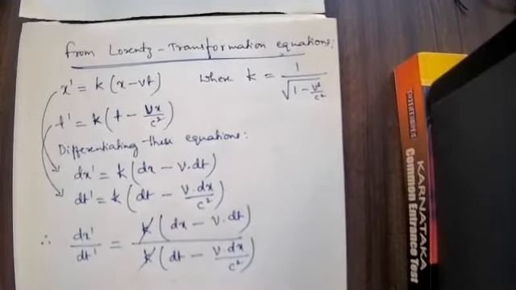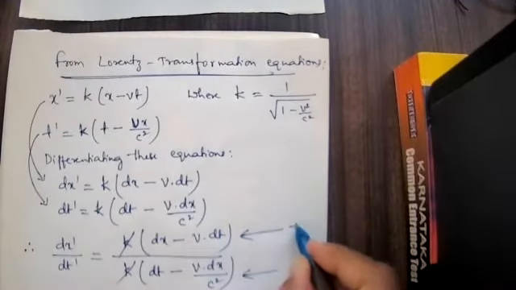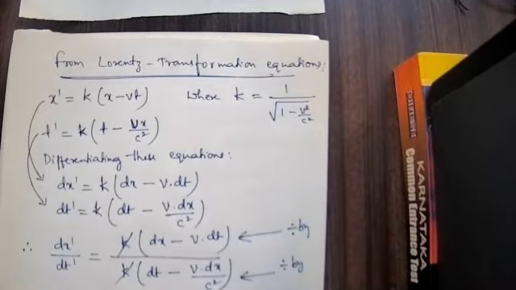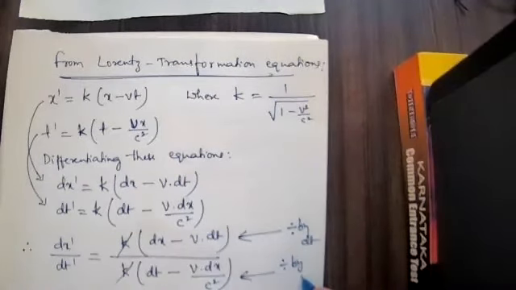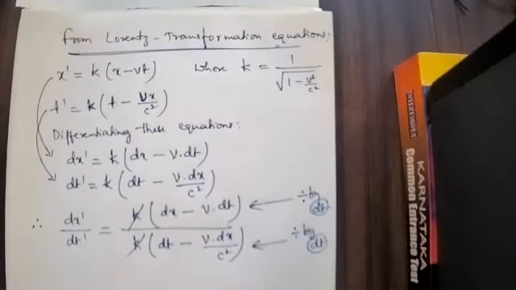Is it clear? Now, this numerator and denominator separately have been divided by dt. This is also divided by dt. Both.